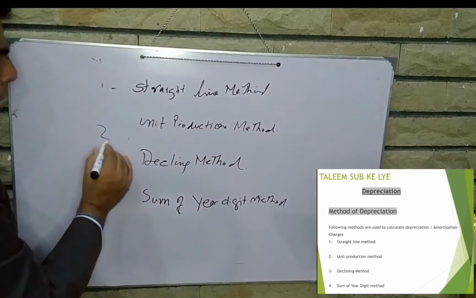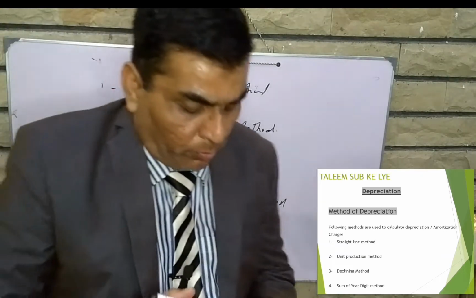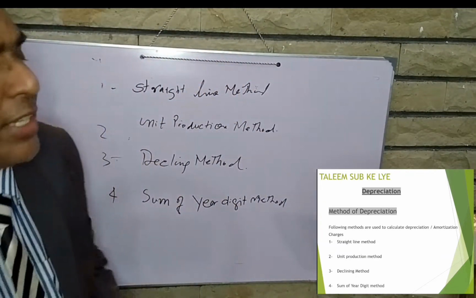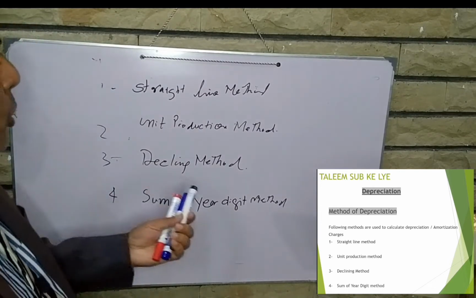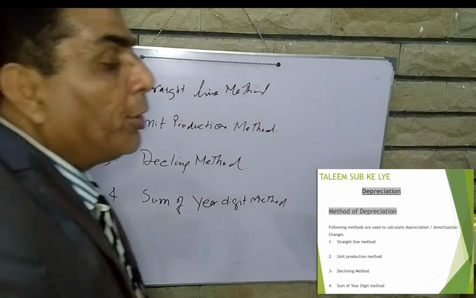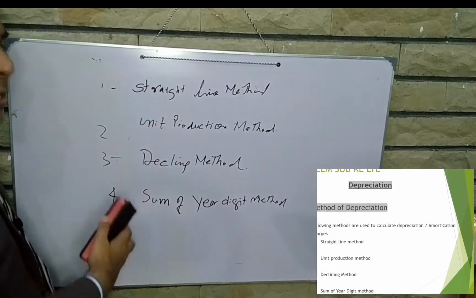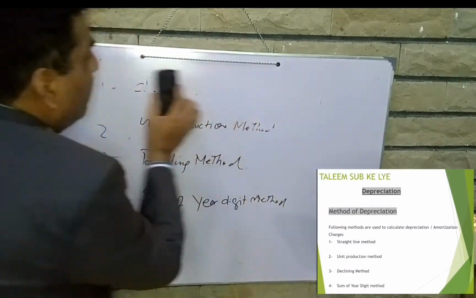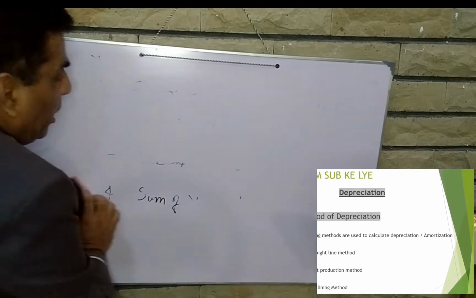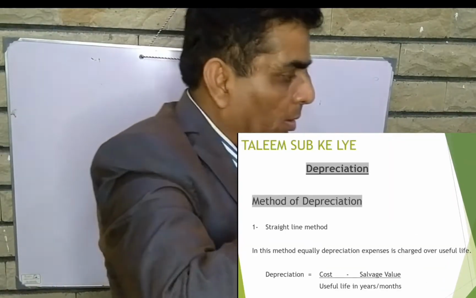There are four methods available in the accounting system to calculate the depreciation of any fixed asset. Number one, straight line method. Number two, unit production method. Number three, declining method. Number four, sum of digits method. Now we will discuss, one by one, each type of calculating the depreciation expense. Number one, straight line method.